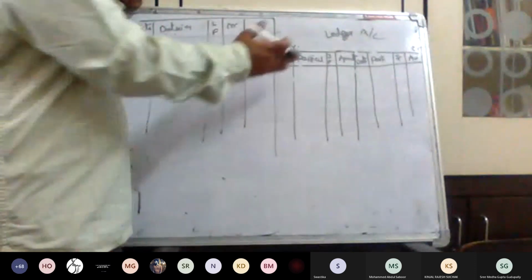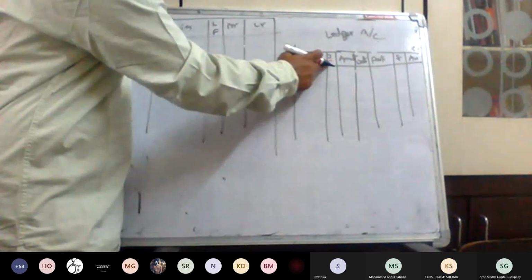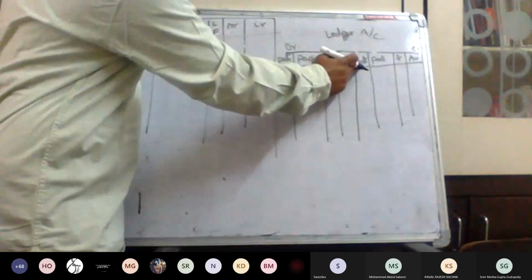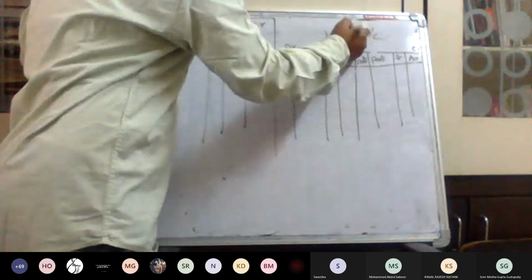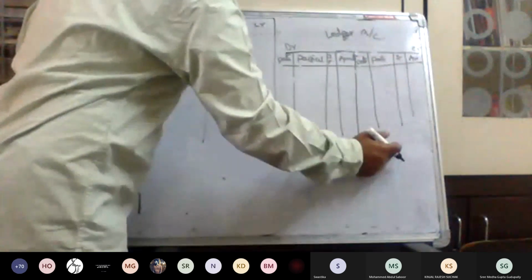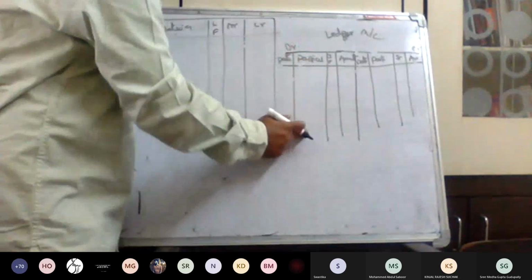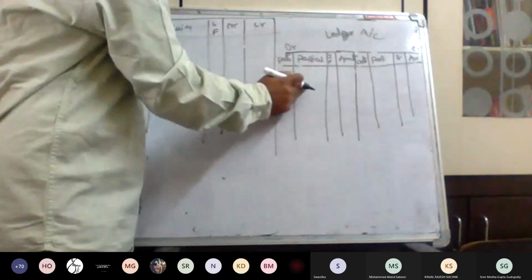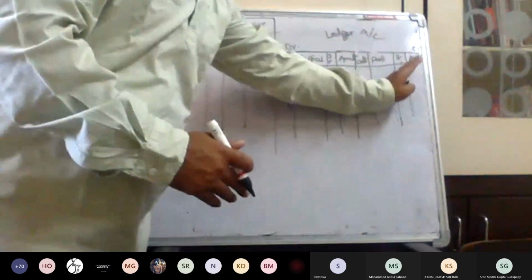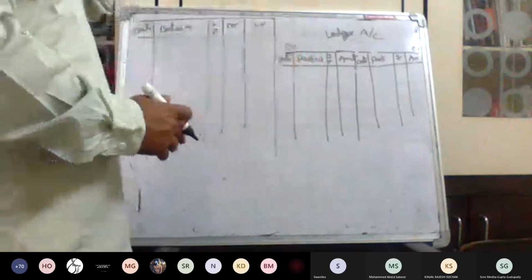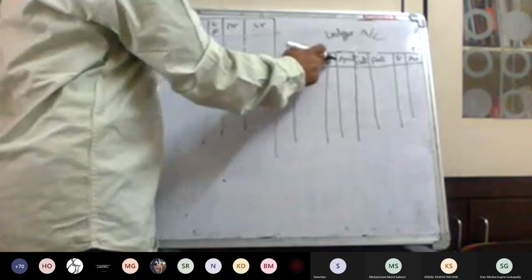It is sometimes called T accounts also. Don't confuse. Left side, first one, date, particulars, JF, journal folio number, amount. Again start with the date, particulars, JF and amount. Where this transaction is credit, that will be recorded and posted here. Where the ledger account will be debited, that will be posted here. This is the format for the ledger accounts. So it is a form of the T accounts. Left and right, both are equal columns.